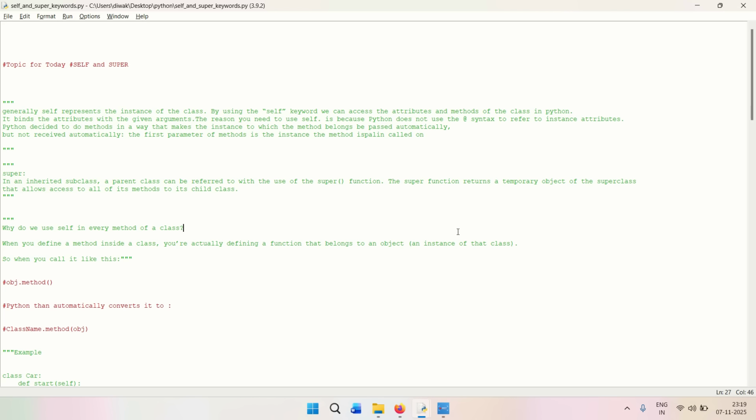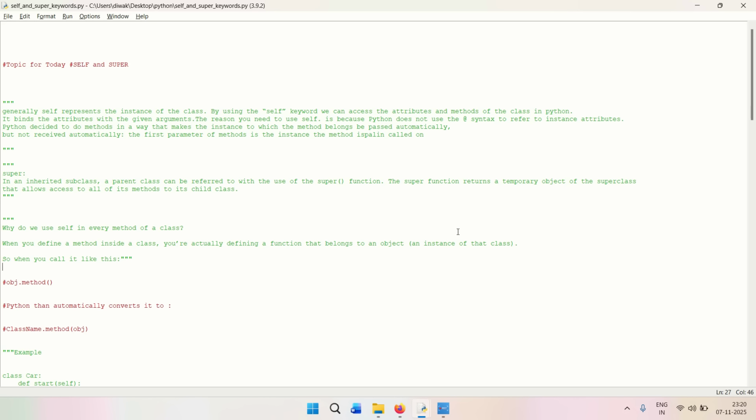So why do we use self in every method of a class, right? You must have seen a lot of examples. If you are a person who has worked at a base level and you have a good knowledge of the methods and you know how classes are built, and how on the basis of classes you are creating the methods, then why do we use a self keyword in a class? That is the question that arises. With every method which is declared inside a class, you would see the self keyword inside the simple brackets, right?